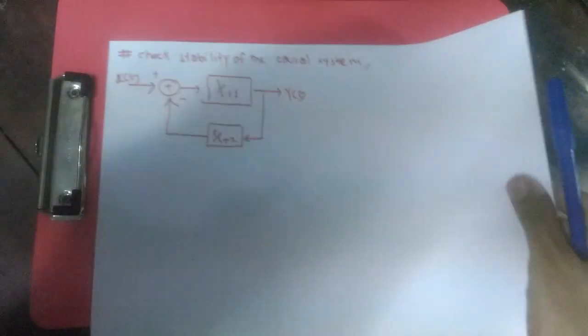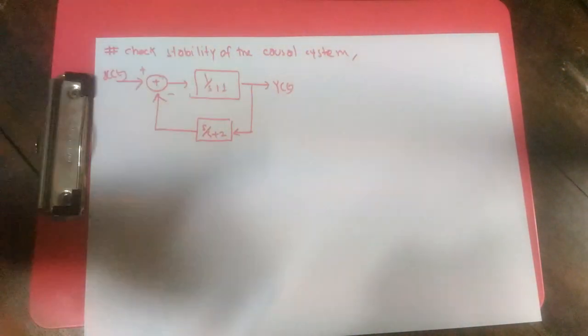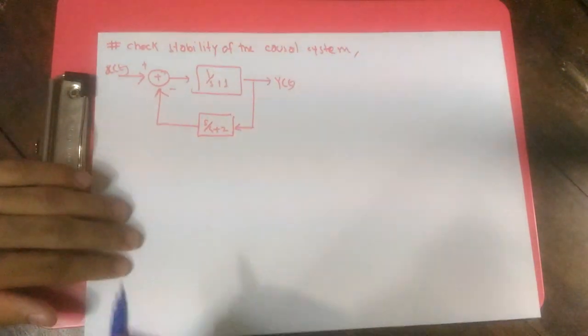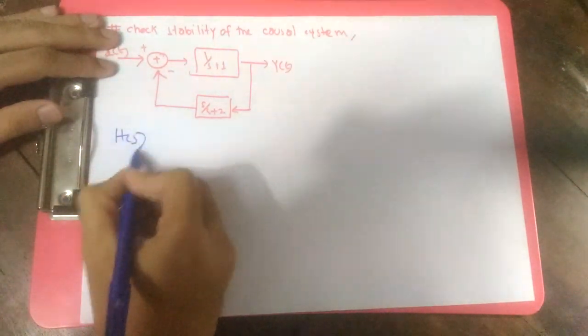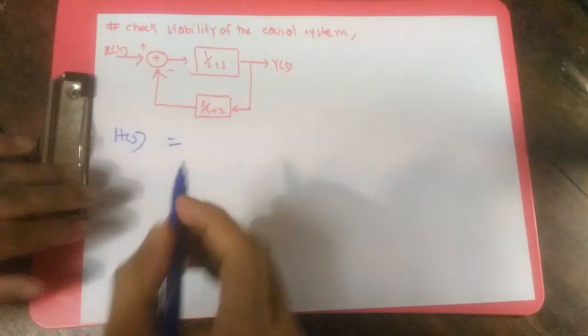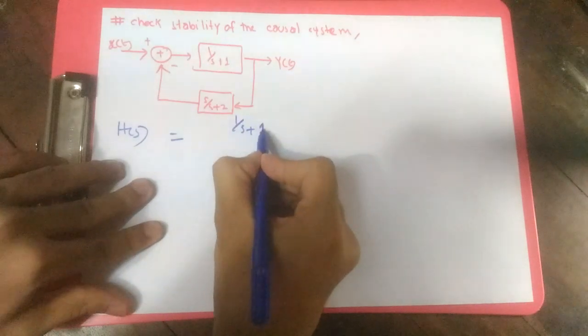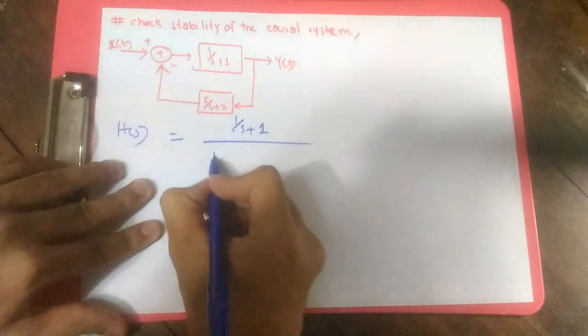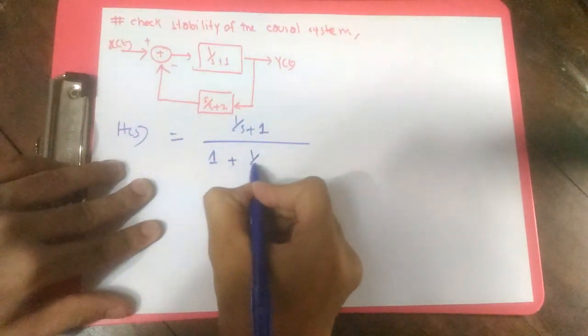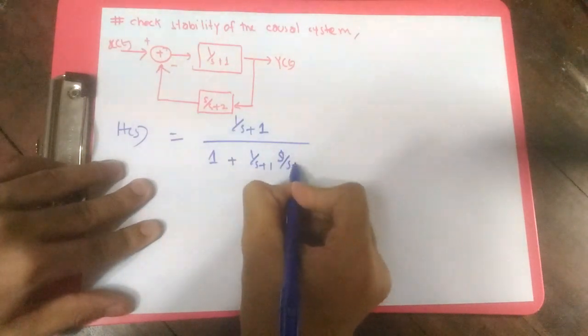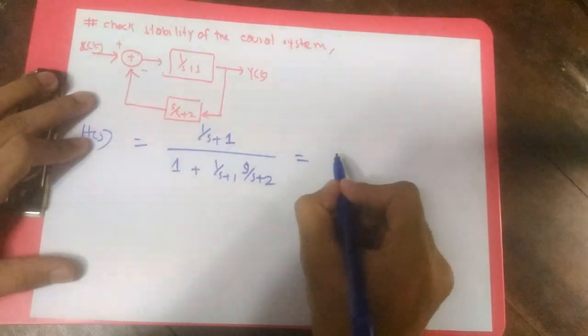Alright, so the first question we're going to answer asks us to check the stability of our causal system. So we know what H of s is going to be. It's a negative feedback system, so it's going to be 1 by s plus 1 divided by 1 plus 1 by s plus 1 times s by s plus 2. It's a very common system.